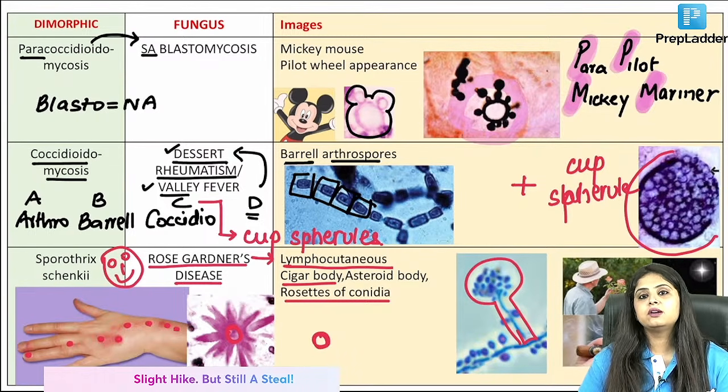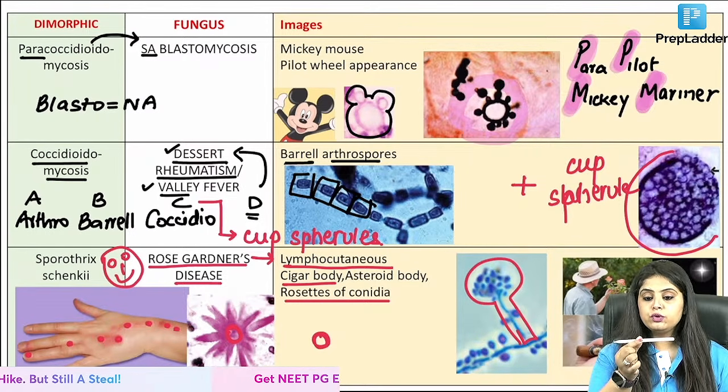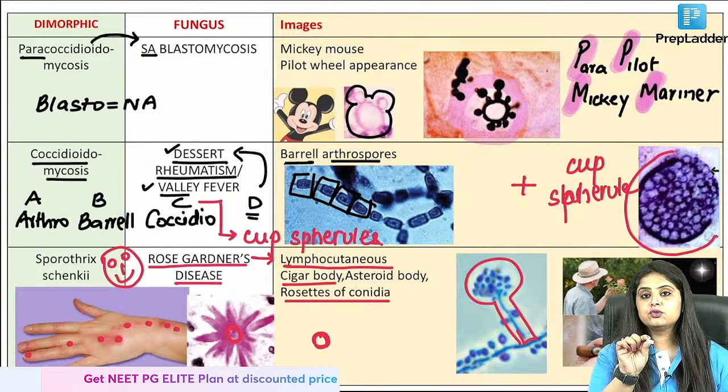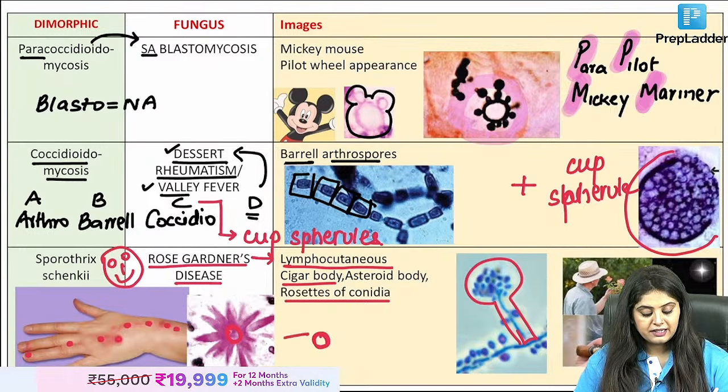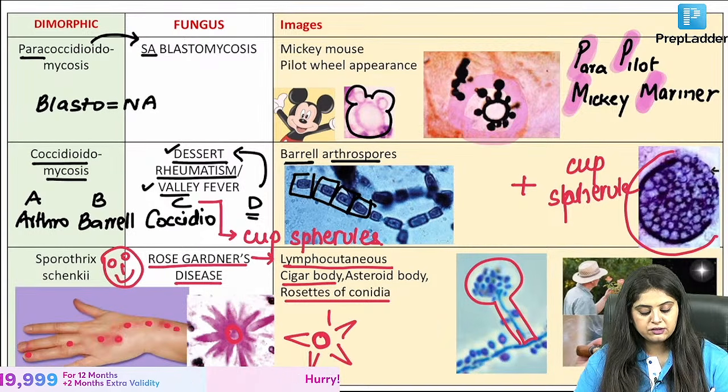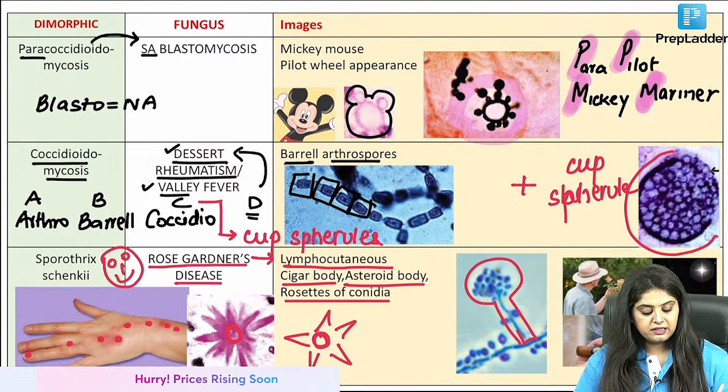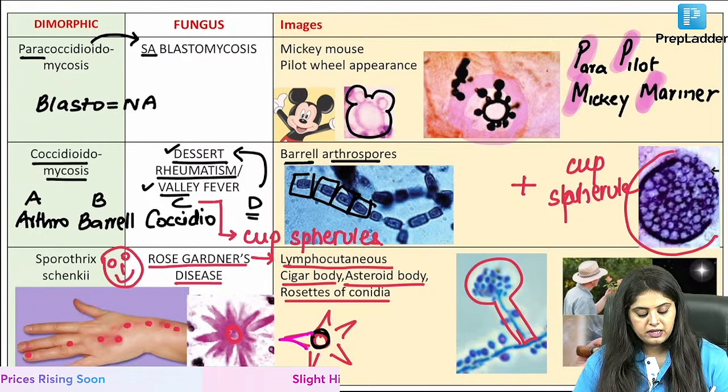Which round cigar is that, ma'am? They basically want to show you the pencil like this, but they have turned it and shown it to you like this. So that's why it's looking like a dot, and that is a cigar, and it is surrounded by this starry thing. So that is known as asteroid body. The center one is the cigar body, and surrounding it is the asteroid body.